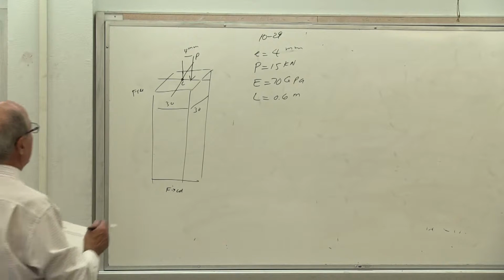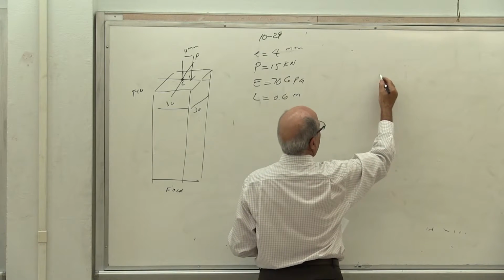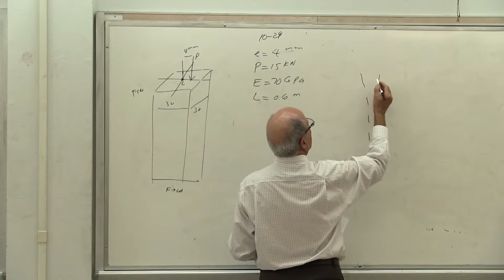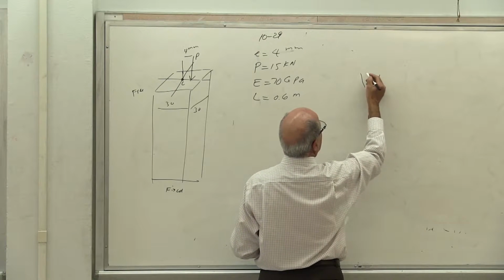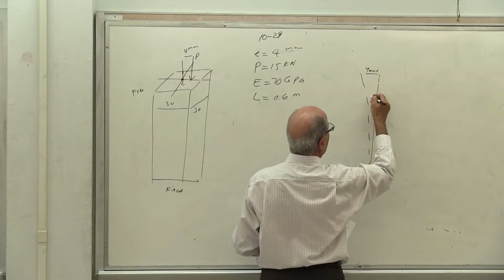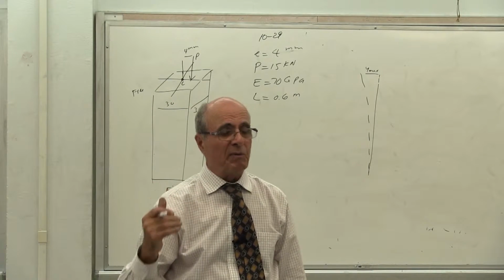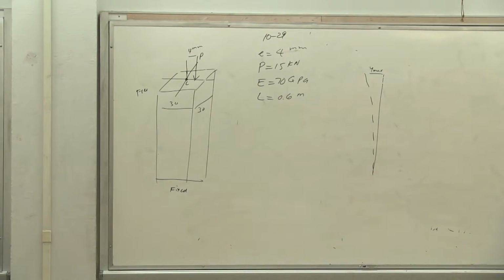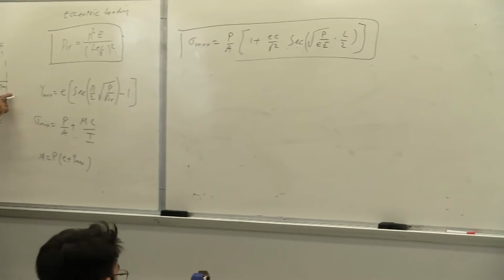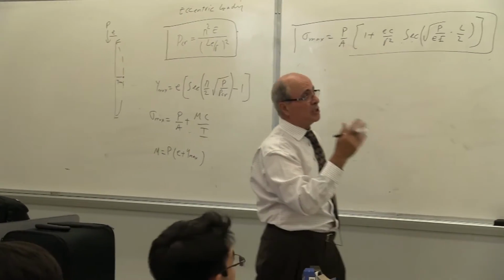We want to calculate the vertical displacement, because this is fixed. As a result, this may go like that. Everybody understand that, because it buckles like that. In other words, P is here, and it buckles like that. This is Y max. For this problem, Y max is on top. Y max is not at the middle, because when we were deriving it, Y max was at the middle. Remember that? For pin, the maximum was at L over 2. Here it is different because we're changing L effective.